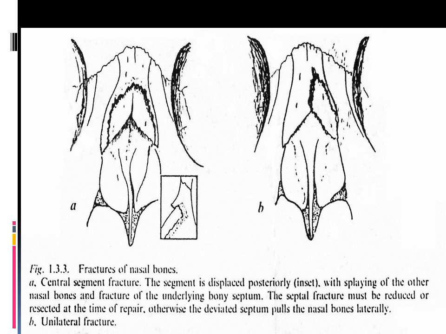Here is the picture of the nose. We see that in type 1 fracture, the fracture will be in the distal portion of one nasal bone, which is the breast fracture, while in type 2 fracture there will be fracture of both nasal bones, also of the distal portion, but the fragments will be displaced and not depressed. Also in type 2 we see there is a fracture of the ascending process of the maxilla.